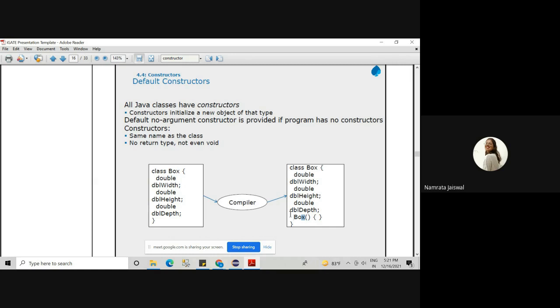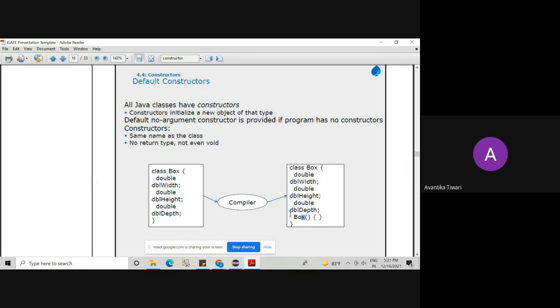Yes, ma'am. Rule number two. Please note down in your notebooks: there is no return type for the constructor. This is rule number two.